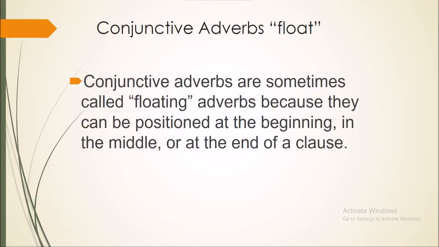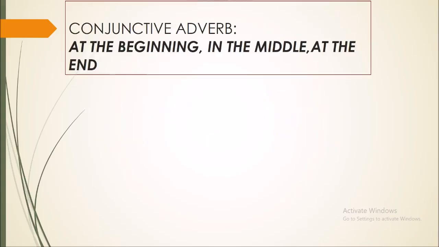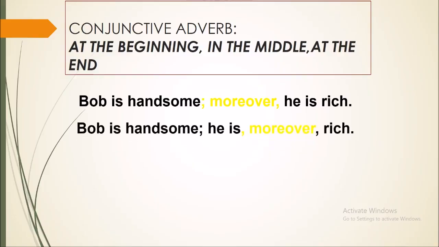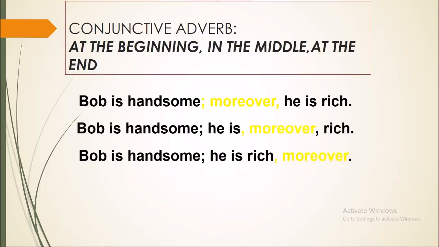So we call the conjunctive adverbs float. Why do we call it float? Because it can be at the beginning, it can be in the middle, and it can be at the end of the clause. Here is an example of the conjunctive adverb at the beginning. Bob is handsome; moreover, he is rich. Bob is handsome; he is, moreover, rich. Bob is handsome; he is rich, moreover. So as you can see, we can have it at the beginning, in the middle, or at the end.